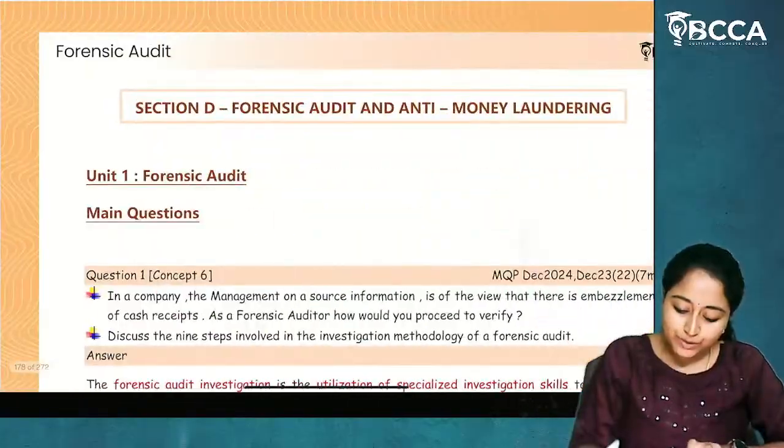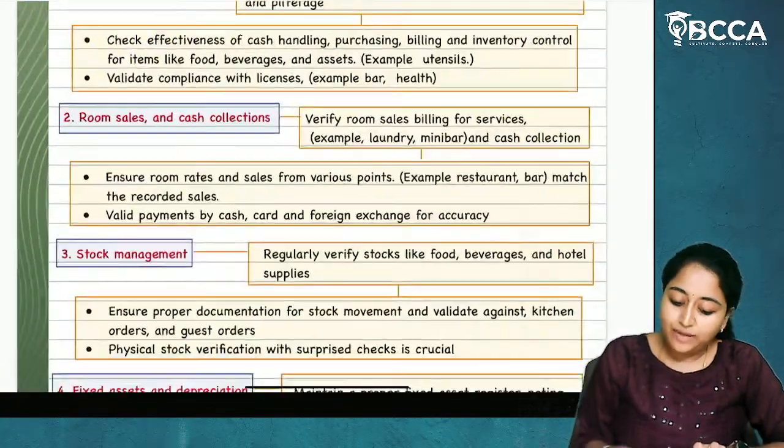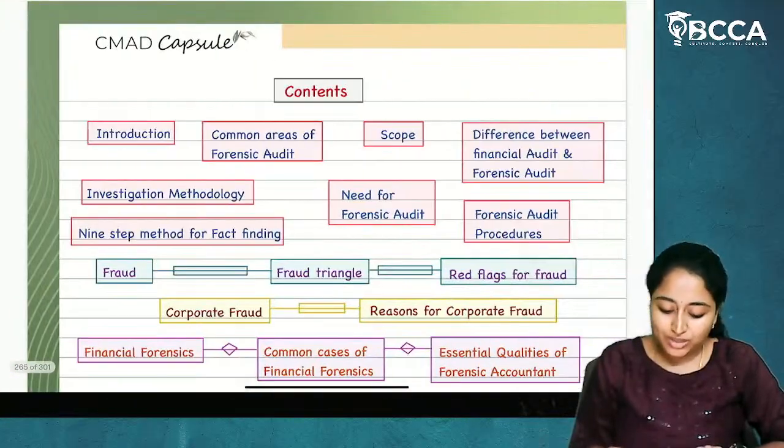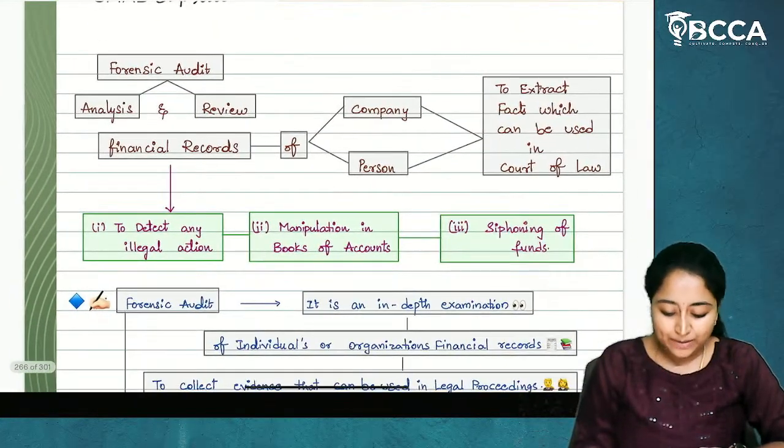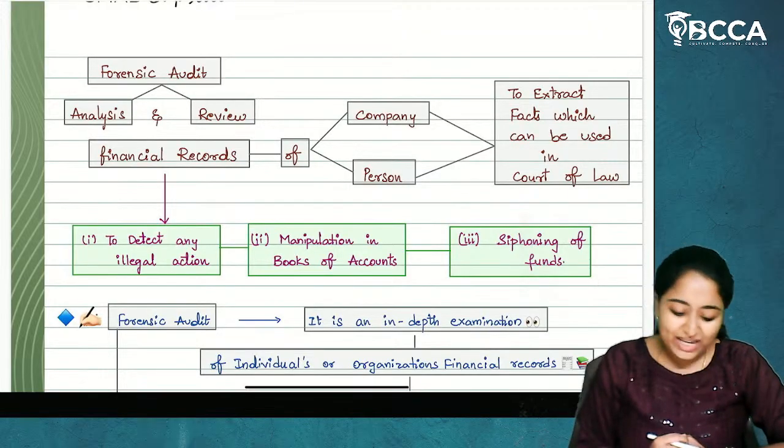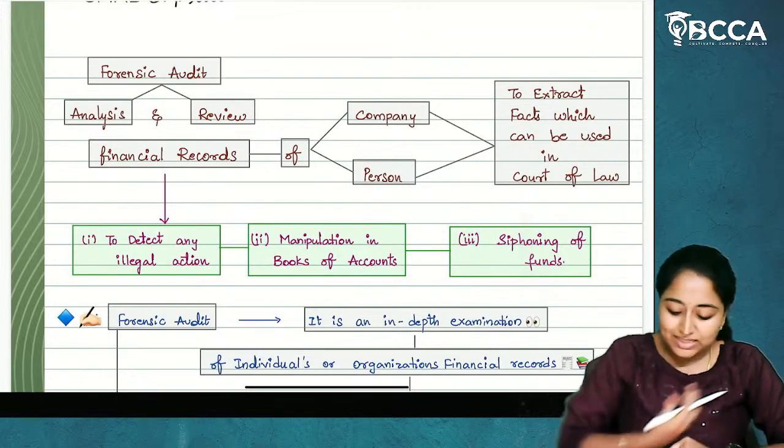Whenever you are going to write a question from forensic audit or anti-money laundering, the definition is very, very important. First, you have to write the definition. Now, what is forensic audit?